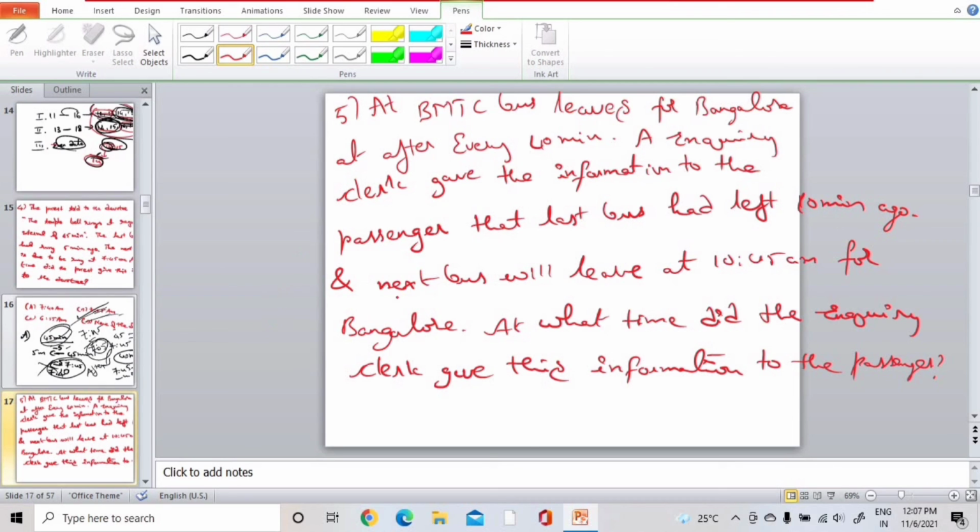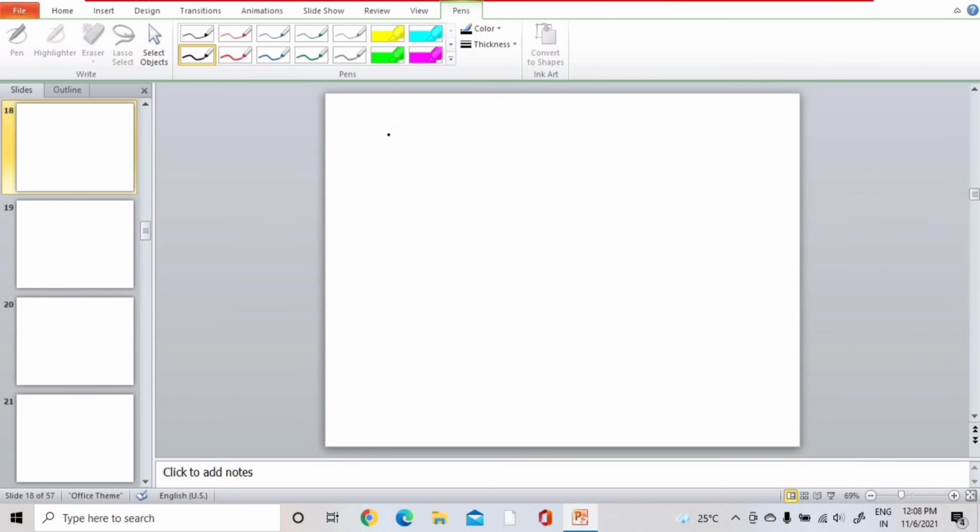Same as our previous question. Please try to solve this problem. A bus is going to leave every 40 minutes. The inquiry clerk gave the information to the passenger that the last bus had left 10 minutes ago. Already 10 minutes have passed, so the remaining time will be 30 minutes.